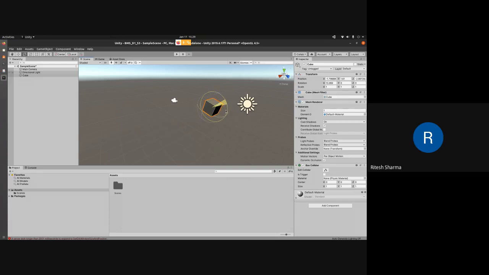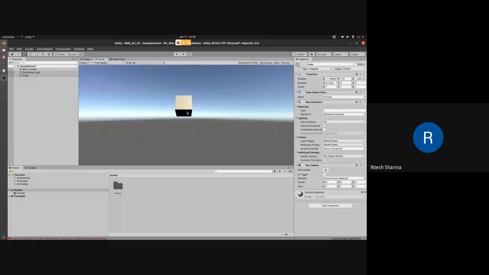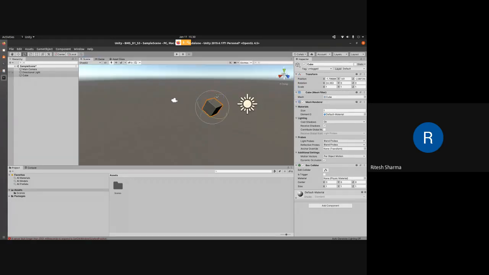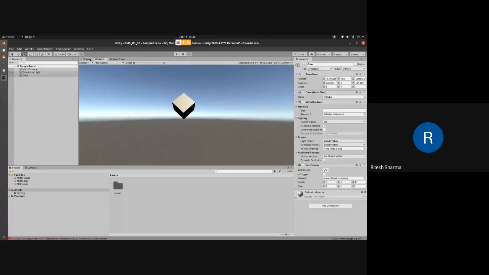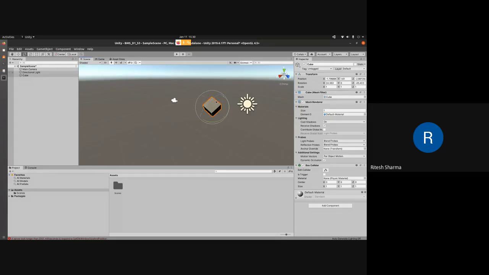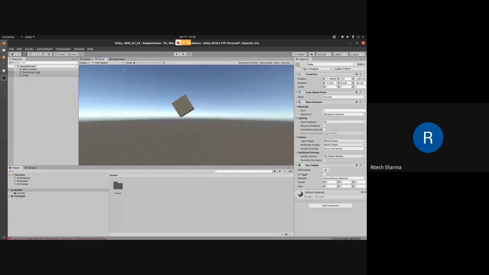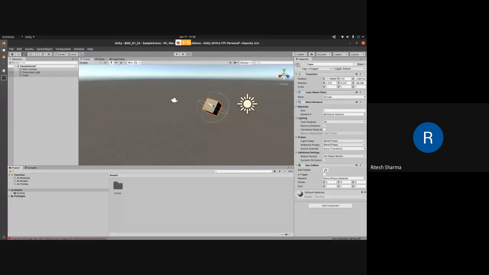You can click on any of those lines and drag it, and that will make it rotate. Now if I look at the game object, you will see it's tilted that way. And if I want to tilt it in this direction also, then you will see it now appears like this. Any way you want, you can do this. I'll just make sure that I can see different faces of the cube.